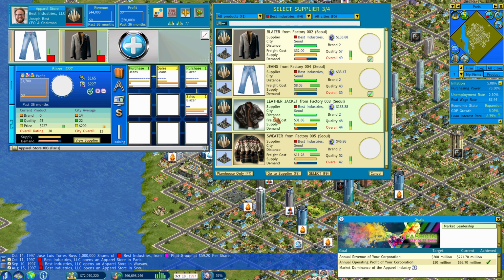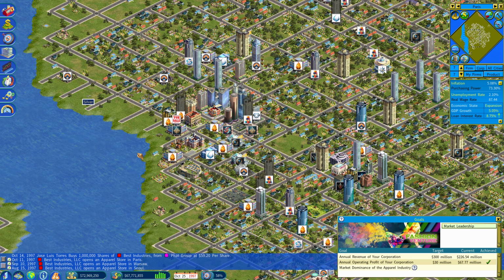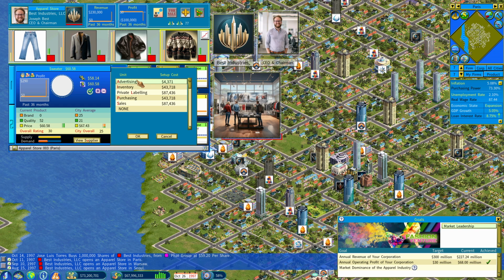Looks like nobody really entered this market on apparel. That one we're not going to make any profit on. How about the sweaters? Sweaters, yeah, probably not much either. A smidge. Alright, but that should hopefully keep us going. Let's advertise as well.